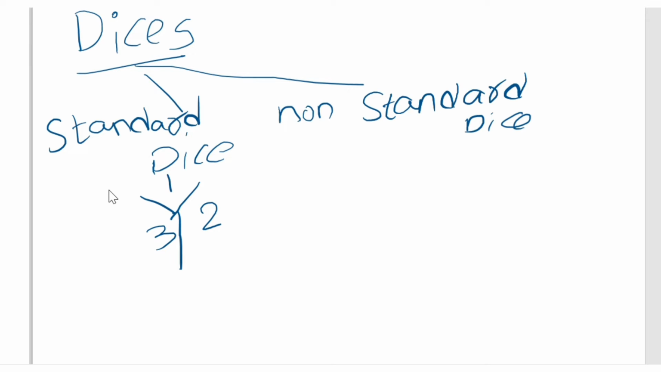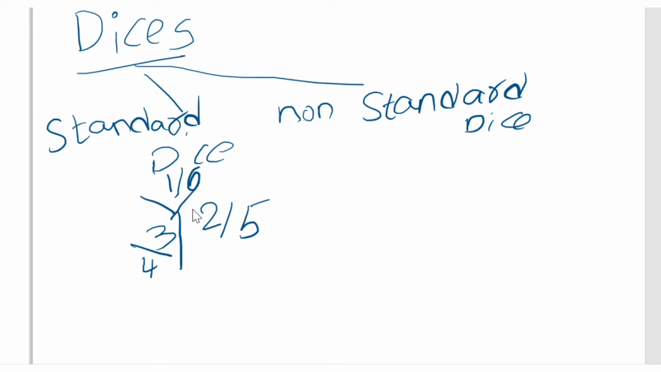So what does standard dice mean? In a standard dice, the sum of opposite faces is always 7. The opposite of 1 is 6. The opposite of 2 is 5. The opposite of 3 is going to be 4. So in a standard dice there is a concept that the sum of opposite faces is always 7.